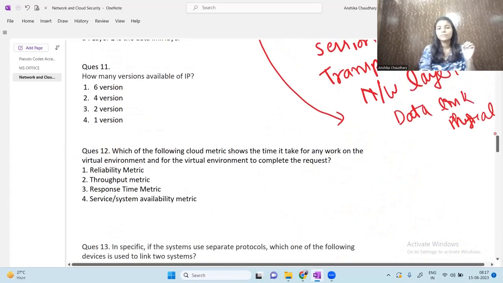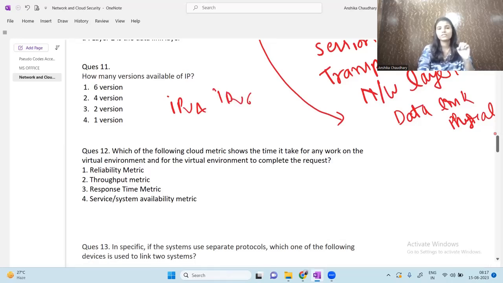How many versions are available of IP? So there are only two versions of IP, IPv4 and IPv6. IP version 4 and IP version 6. So there are only two versions. Moving on to the next question. Which of the following cloud metrics shows the time it takes for any work on the virtual environment to complete the request? So this is response time.